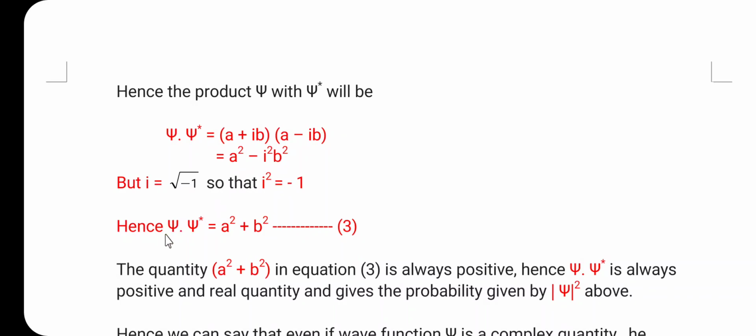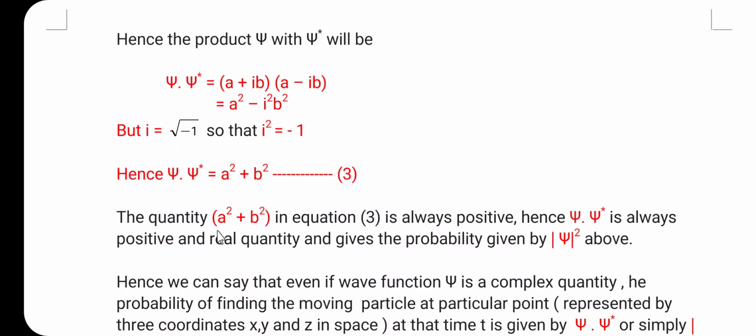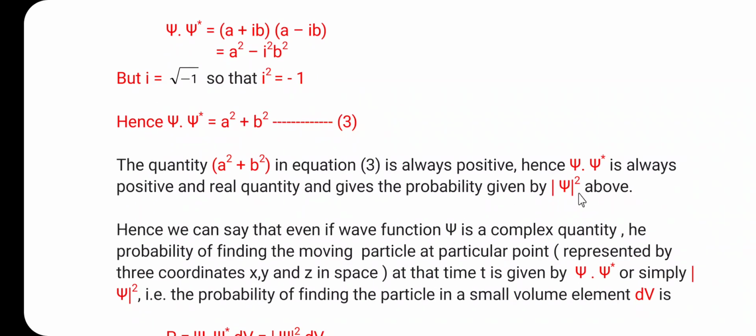So, this can be written as psi into psi star is equal to A square plus B square. This is equation number 3. Here the quantity A square plus B square in equation 3 is always positive. Hence, psi into psi star is always positive, because A square plus B square is always positive. That is why we can say that this product psi into psi star is always positive, and it is a real quantity and gives the probability, given by the psi mod square as per above.